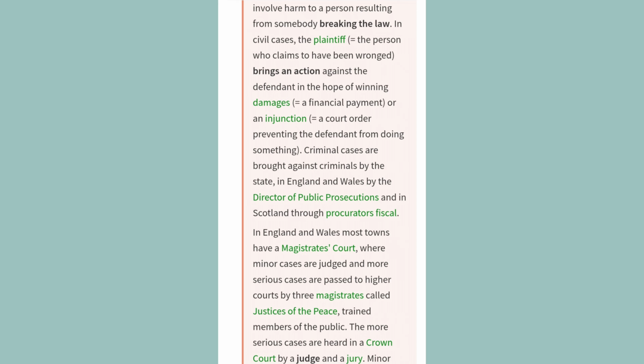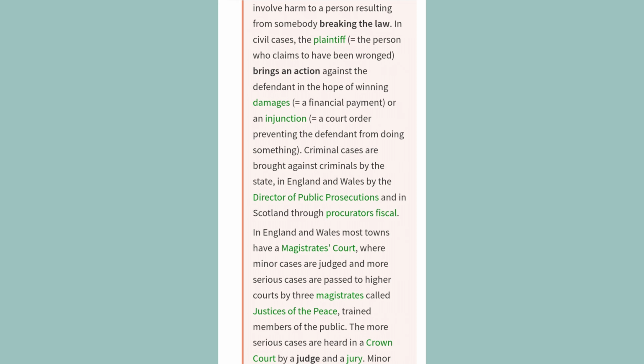In civil cases, the plaintiff, the person who claims to have been wronged, brings an action against the defendant in the hope of winning damages, a financial payment, or an injunction, a court order preventing the defendant from doing something. Criminal cases are brought against criminals by the state, in England and Wales by the Director of Public Prosecutions, and in Scotland through procurators fiscal.